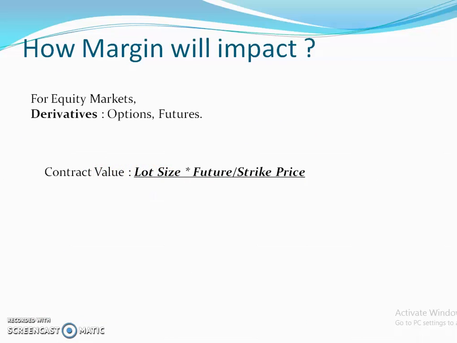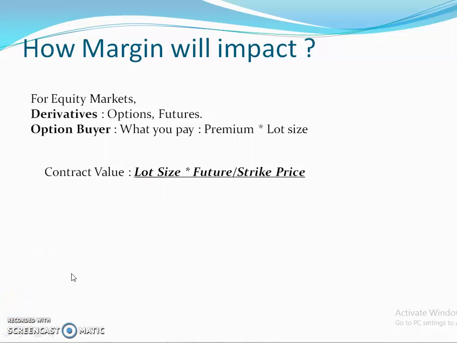So for the equity market, derivative means both future and options. In both the future and option, we're going to see the impact of the margin. In option, we have option buyer and option seller. The option buyer pays the premium because they have bought the right to purchase the option contract.